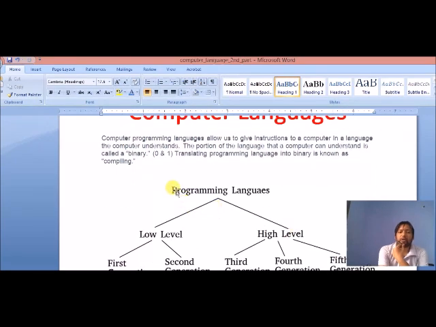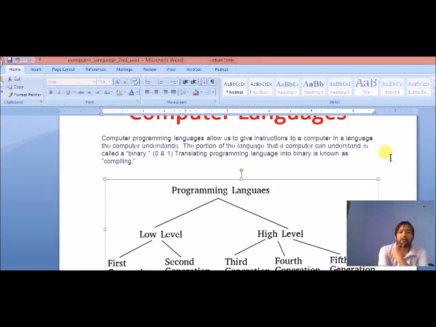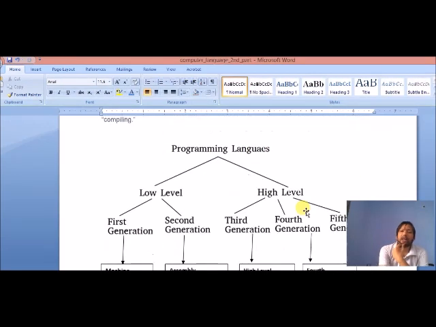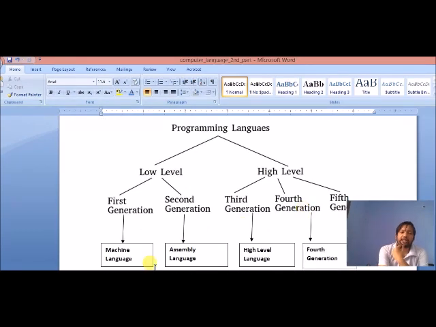Here we are going to discuss programming languages. We can say that programming languages are mainly divided into four types. First is machine language, then assembly language, high level language and fourth generation language. Here we will read the fifth generation also, it is the extra part.